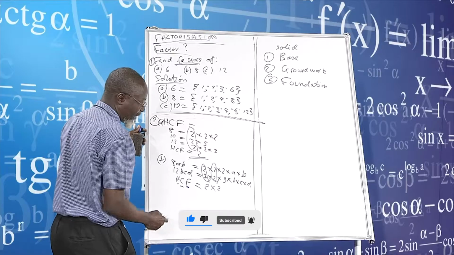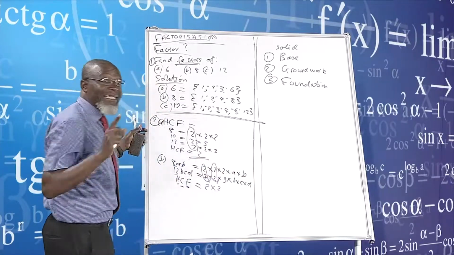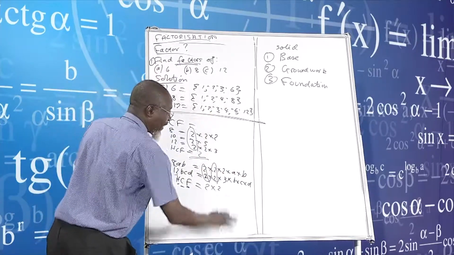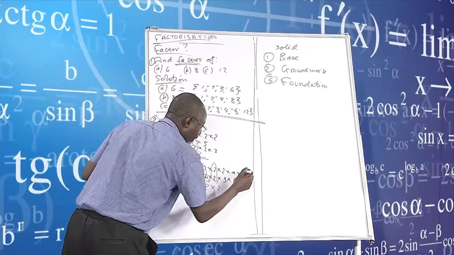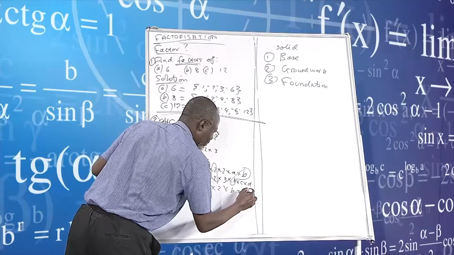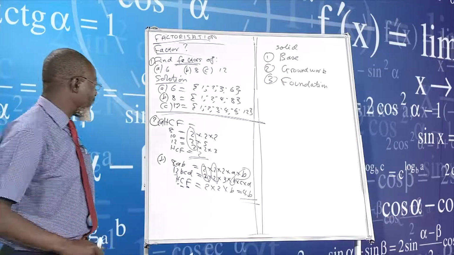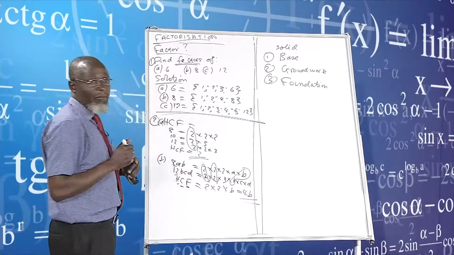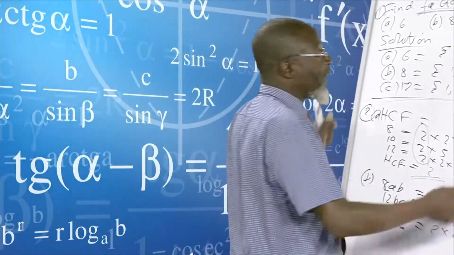Let us also look at the factors. I was looking at 12 and 8 only. Now, when you look at the letters, we are saying common factor A, A passes. There is no A at the bottom. Right? B, there is B also here. So there is B and the B here. So times B. So the answer now becomes 4B. This is now the highest common factor. Why am I doing all this? I'm doing this so that we can now factorize.